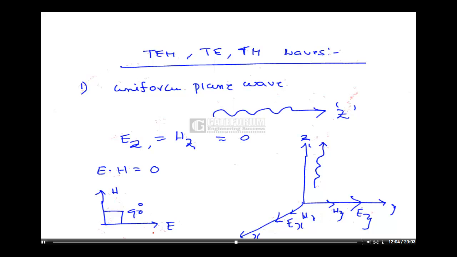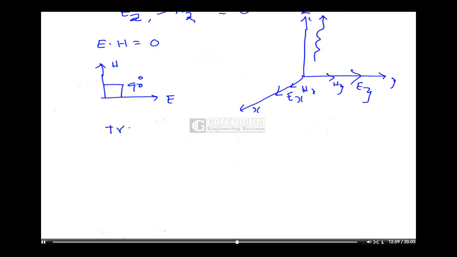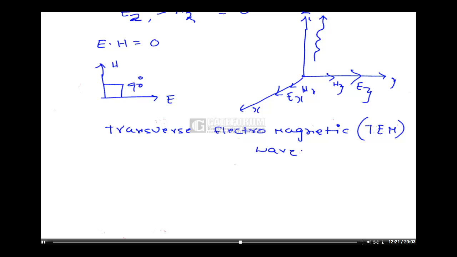That's why this wave is also called a transverse electromagnetic wave, TEM wave.